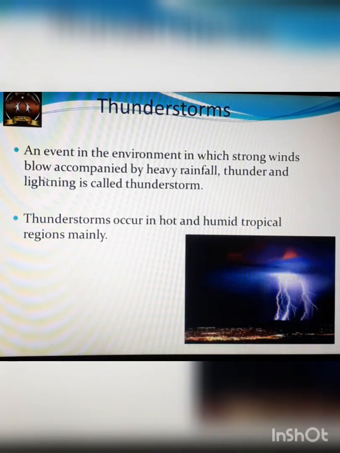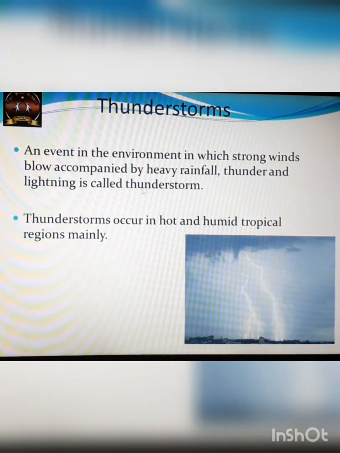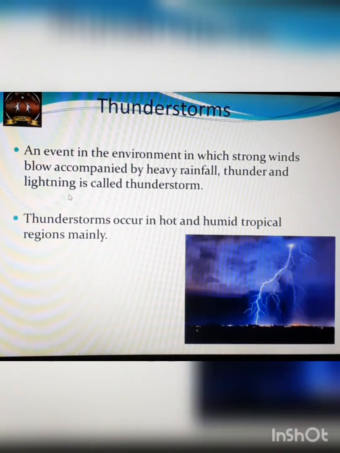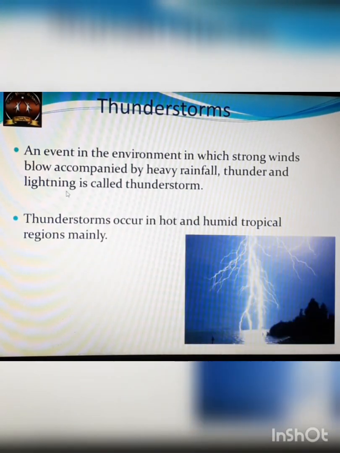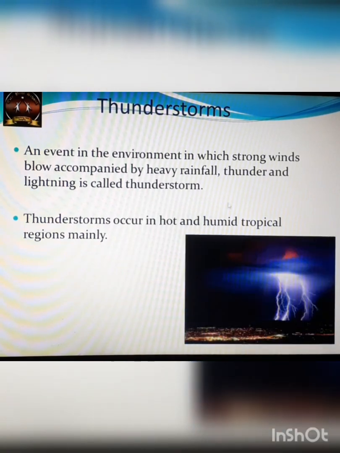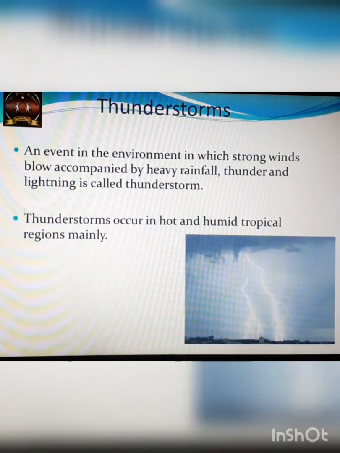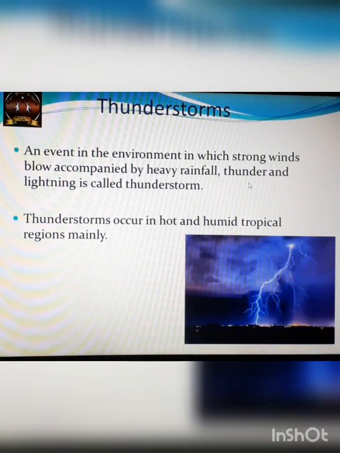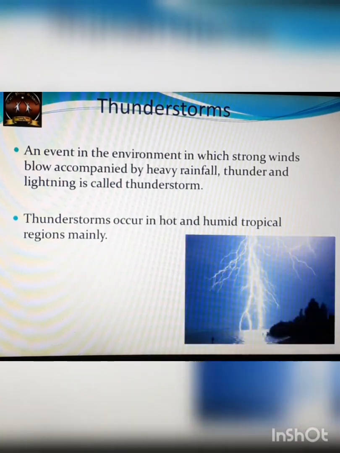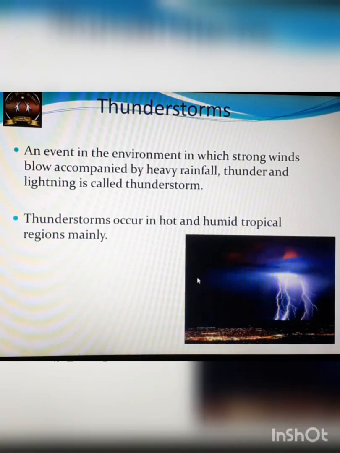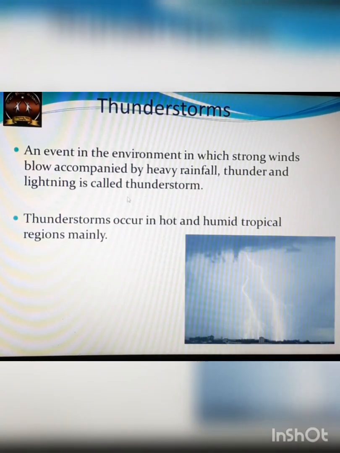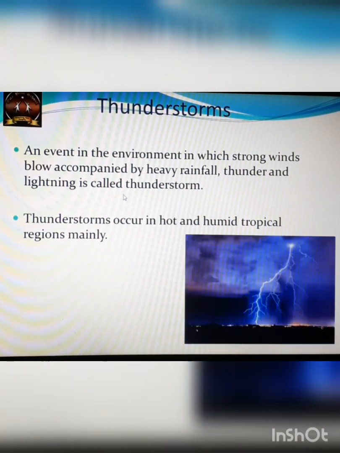Okay, by the way, what do you mean by lightning? Well, discharge of electricity is known as lightning, and the booming or crashing sound that we hear after lightning is known as thunder. Okay, so this is what all about thunderstorm. Now these thunderstorms occur in hot and humid tropical regions mainly.